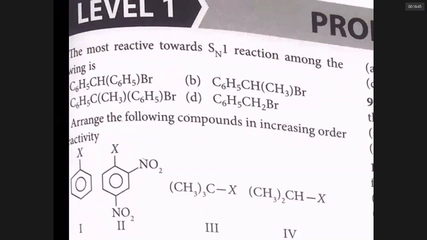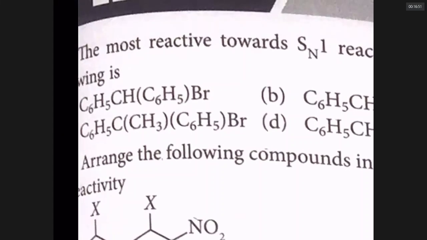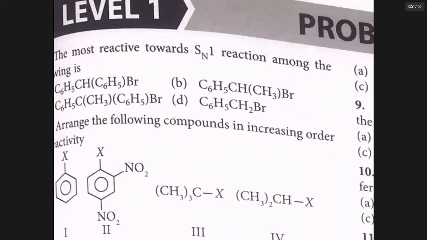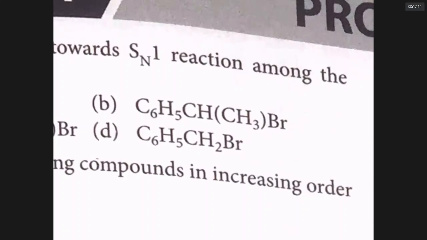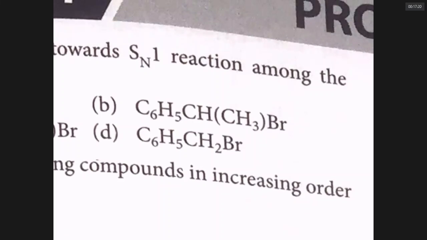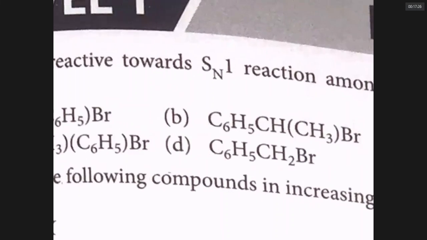In the first structure, the carbon attached to Br is attached to two phenyl groups. Phenyl means C6H5. It is called diphenyl bromomethane. Once Br minus goes, you get a carbocation attached to two benzene rings, so it has 10 resonance forms. Let us see the second one. Here you have a carbon attached to bromine, also having a phenyl group and a methyl group. The phenyl group can give resonance, and the methyl group can give some inductive effect. But B is definitely a carbocation that is not as stable as A.